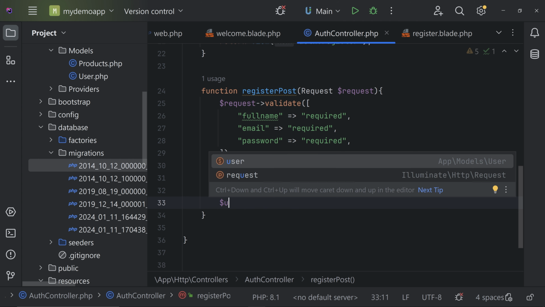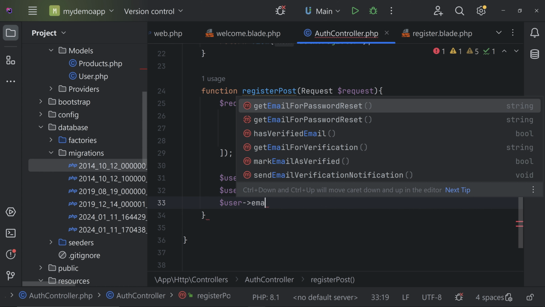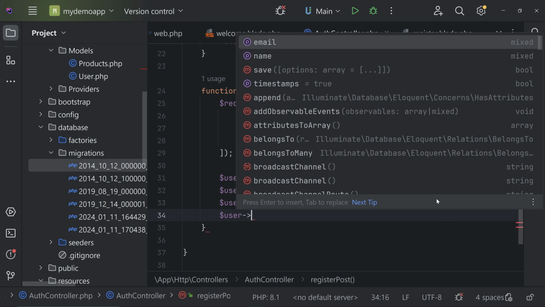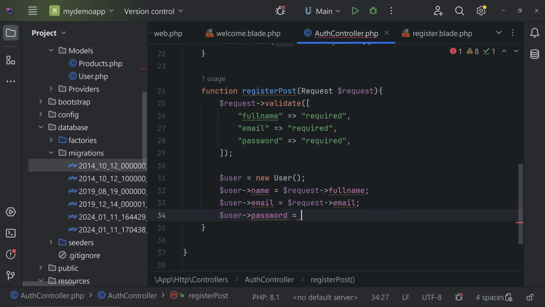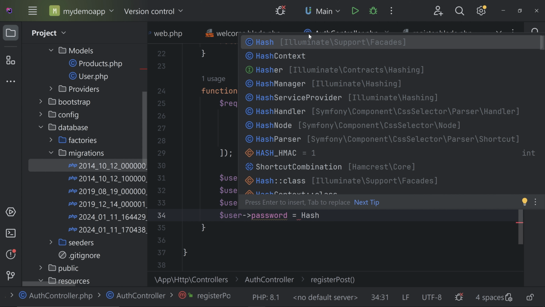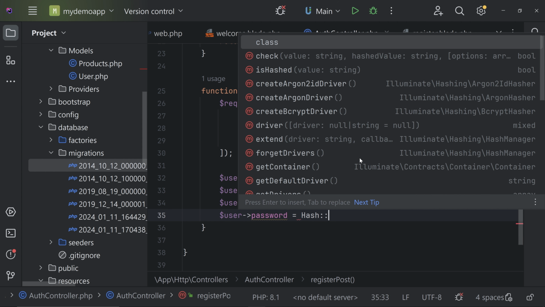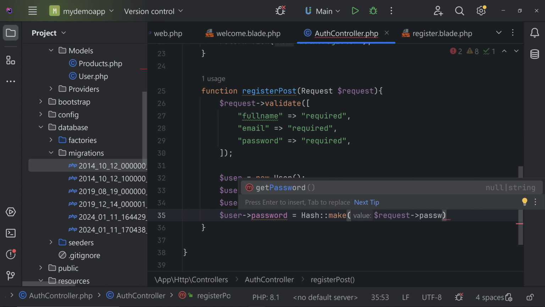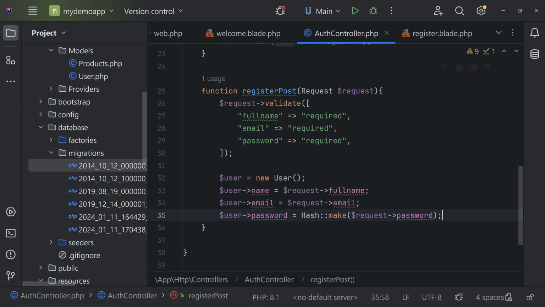Just like that, we are going to insert the email and password. When you insert the password, you have to hash it, that is, encrypt it. So call the Hash class, Illuminate Support Facades. Use that class and call the method make. Inside that we pass the password, that is request of password, and that's it. Now this will encrypt the password and add it to the table.